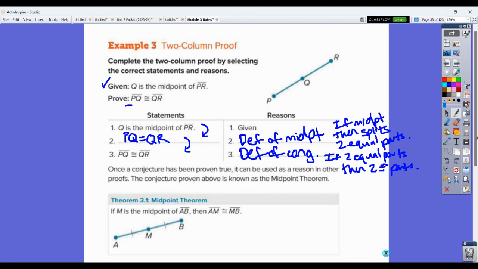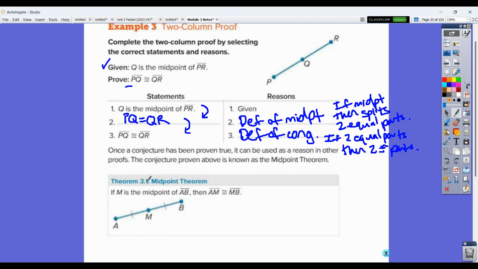So what you're going to see right below this is that what we just proved is the midpoint theorem. The midpoint theorem says if M is the midpoint of AB, then AM is congruent to MB. So we proved if we have a midpoint, we can say congruence. I say use the midpoint theorem or the definition of midpoint interchangeably. They really say pretty much the same thing. This doesn't happen a ton in geometry, but these 2 things say the same thing. So we do use these interchangeably. I don't care if you state congruence or equality out of either one of those. You can use them interchangeably as we go.